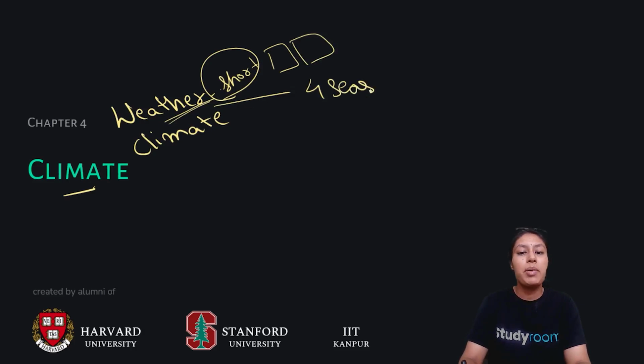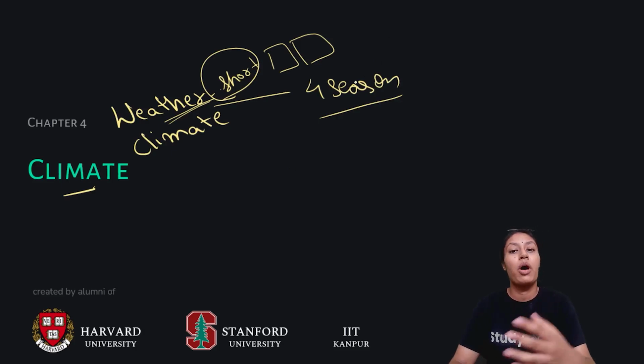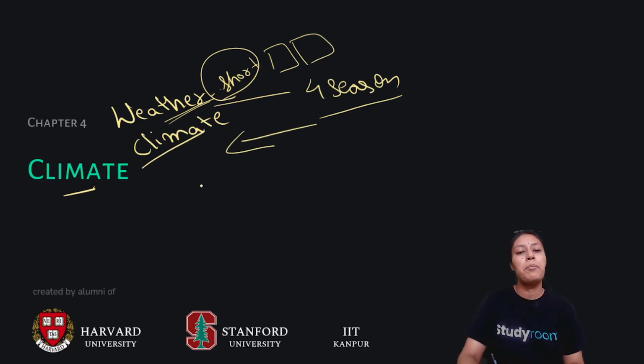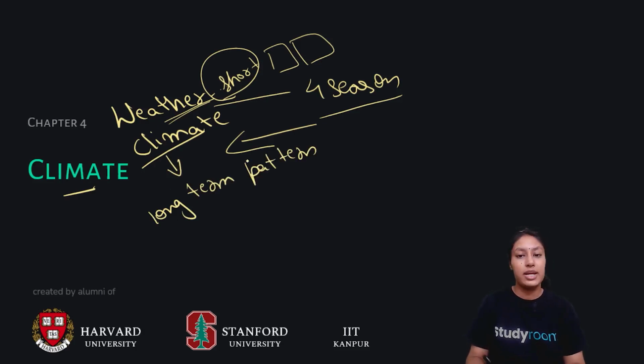We have divided weather majorly into 4 seasons. There is a pattern of weather that takes place, so we have divided it into 4 seasons, and those particular seasons refer to a condition which we call climate. Now, I believe this can be confusing for some people. Simply, climate is a long-term pattern of weather.